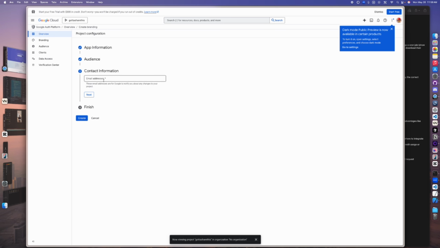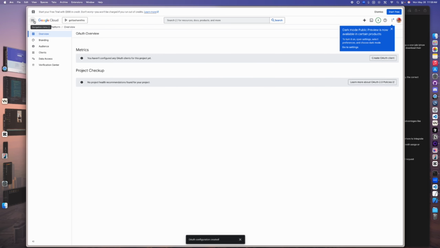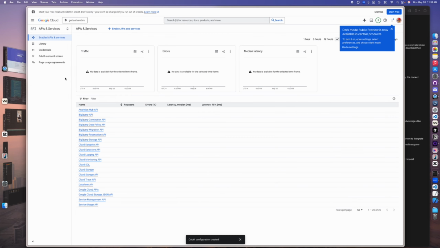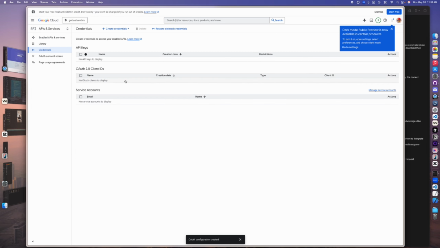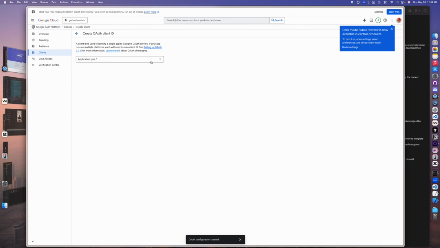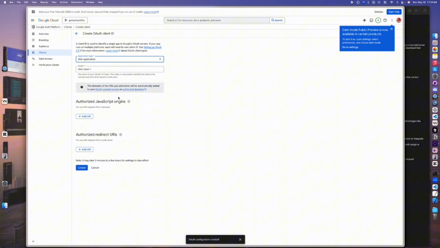Okay, enter your app information. Make sure for audience, you hit external, enter your contact information, and hit create. And that should create your application. And then go back to APIs and services, credentials, and you want to hit credentials at the top, and then OAuth client ID. And for the drop down, hit web application and enter your application name.